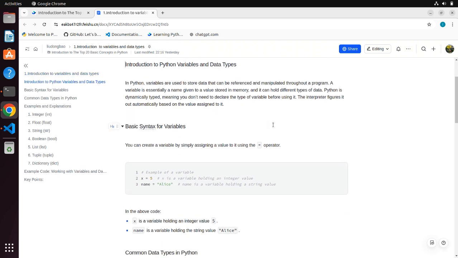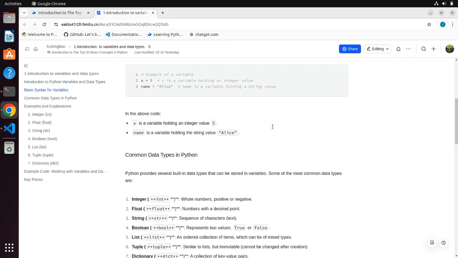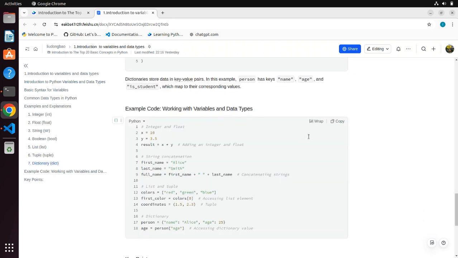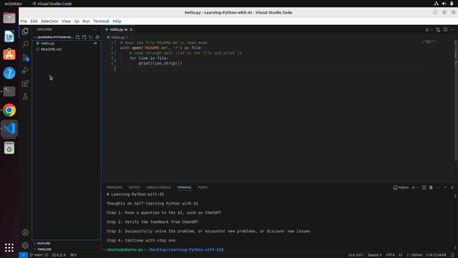Some of the most common data types are: 1. Integer, whole numbers, positive or negative; 2. Float, numbers with a decimal point; 3. String, sequence of characters, text; 4. Boolean, represents two values, true or false; 5. List, an ordered collection of items, which can be of mixed types; 6. Tuple, similar to lists, but immutable, cannot be changed after creation; 7. Dictionary, a collection of key-value pairs.